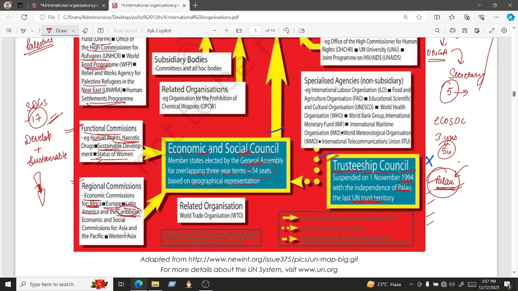Okay, then Economic and Social Commission for Asia and the Pacific. For Asia Pacific again we have a particular commission. Then we have this Western Asia.